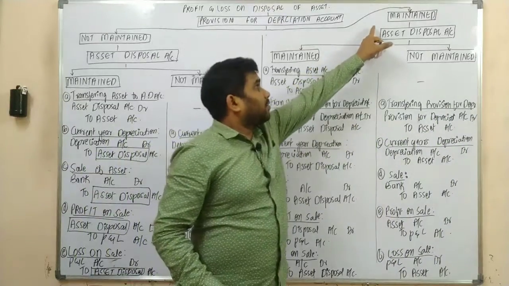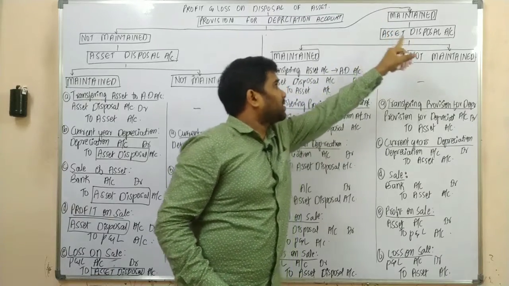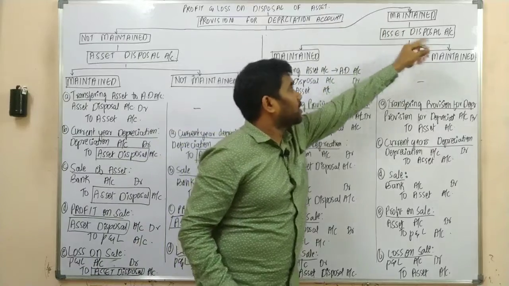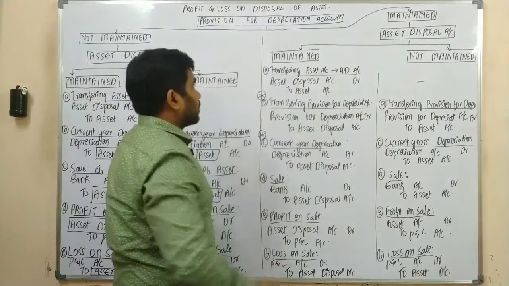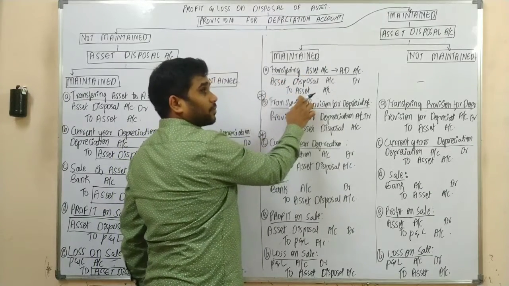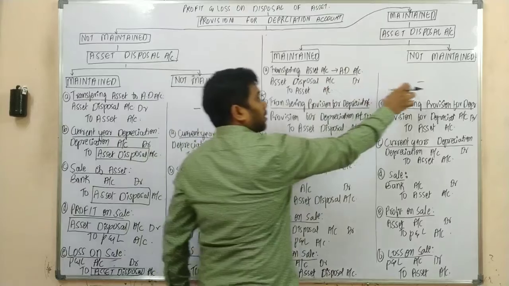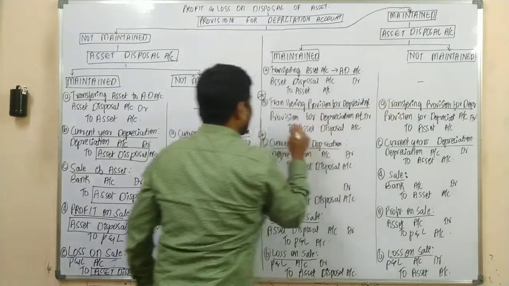So if the provision for depreciation account is maintained and if the asset disposal account is maintained or not maintained, please concentrate here. So upon transferring asset to asset disposal account, here there would be no entry because we are not maintaining an asset account. So here let us continue.